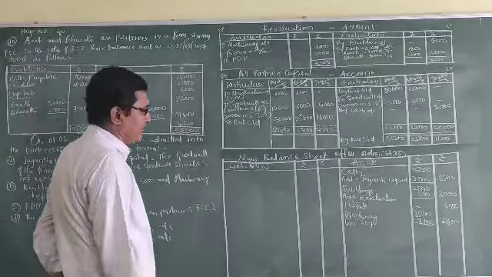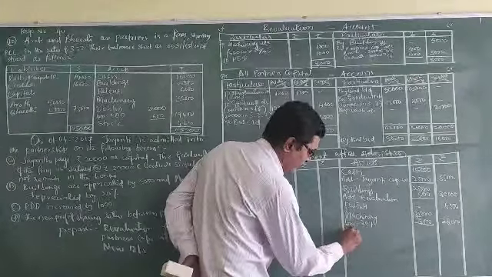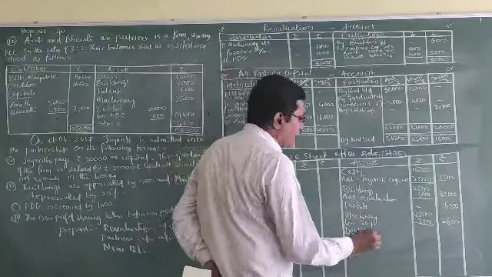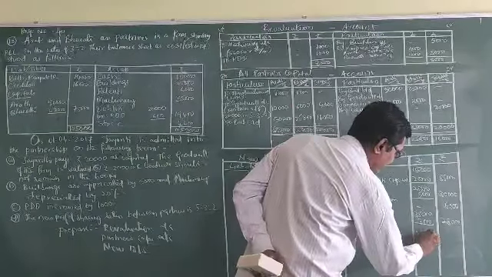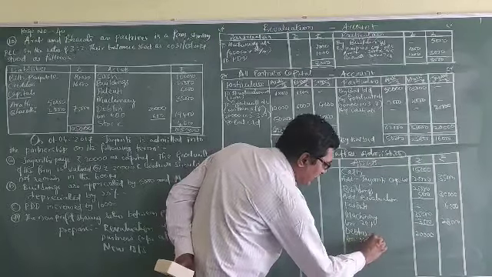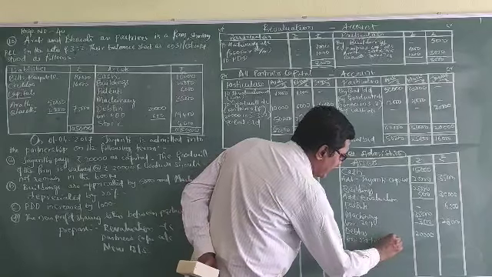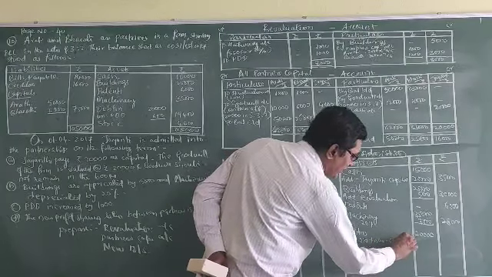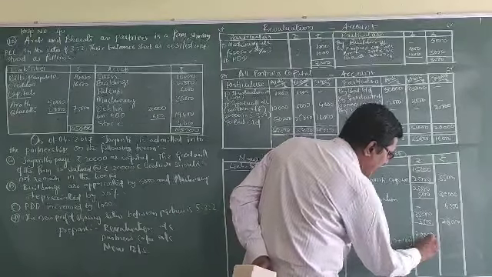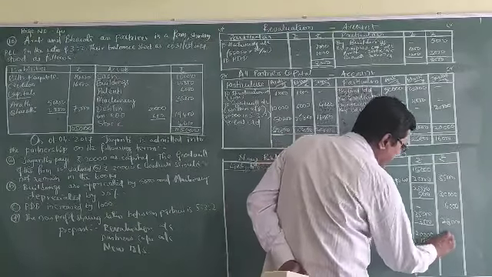Debtors, totally 20,000 is there. Less old plus new, that is 600 plus 1,000, 1,600. That is 18,400.